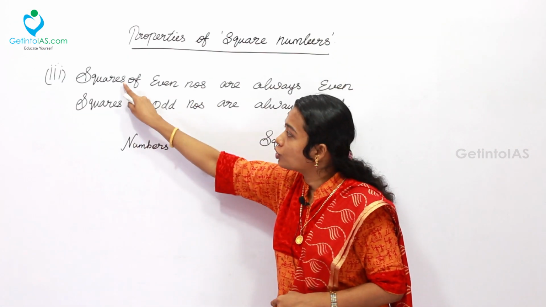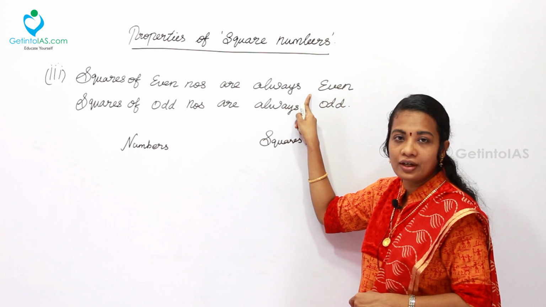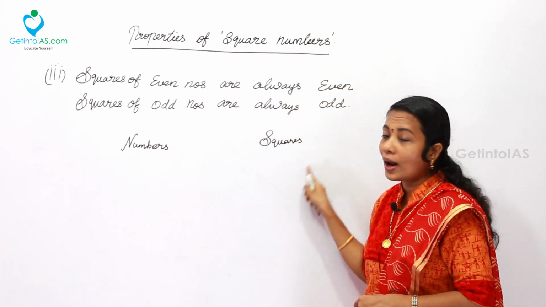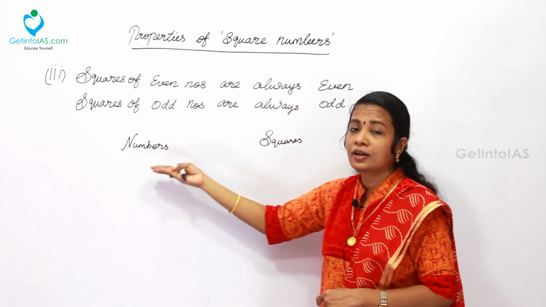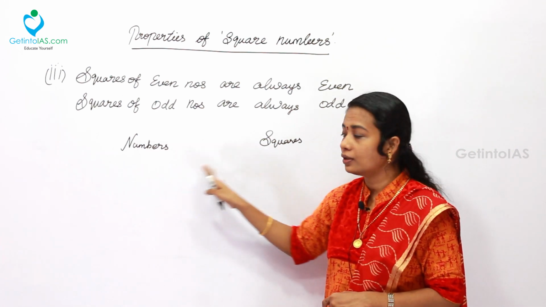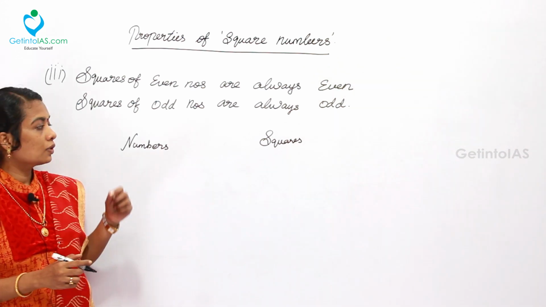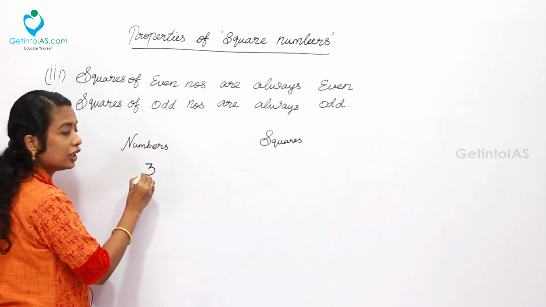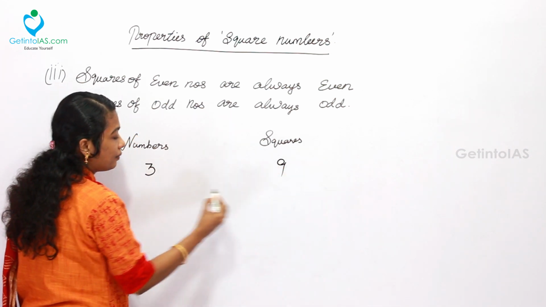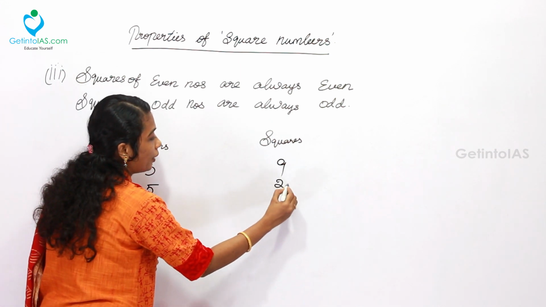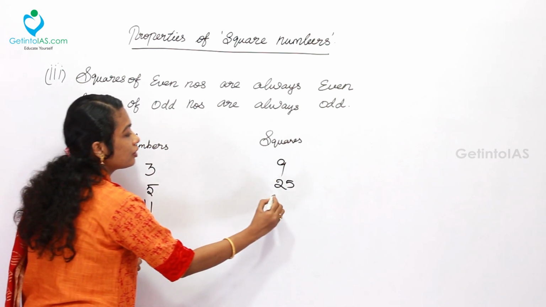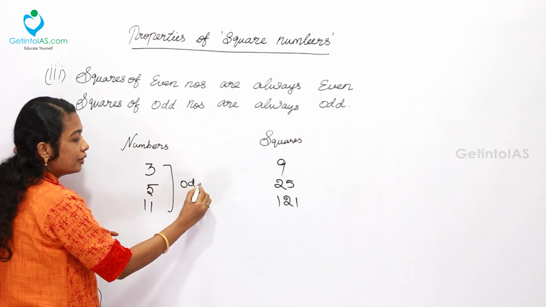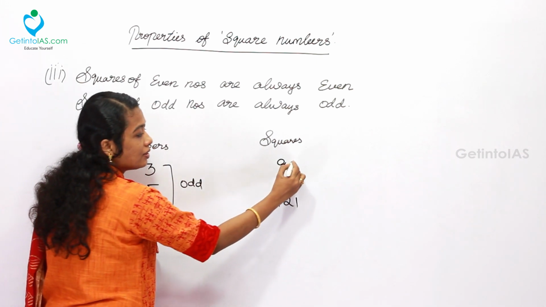Property number 3 is that squares of even numbers are always even and squares of odd numbers are always odd. That is, the square's nature is based upon the number's nature. If the number is even, then the square will also be even. For example, let me take 3. The square of 3 is 9. For 5 it is 25. Let me take 11; the square of 11 is 121. Here is a sequence of odd numbers, and these squares are all odd.